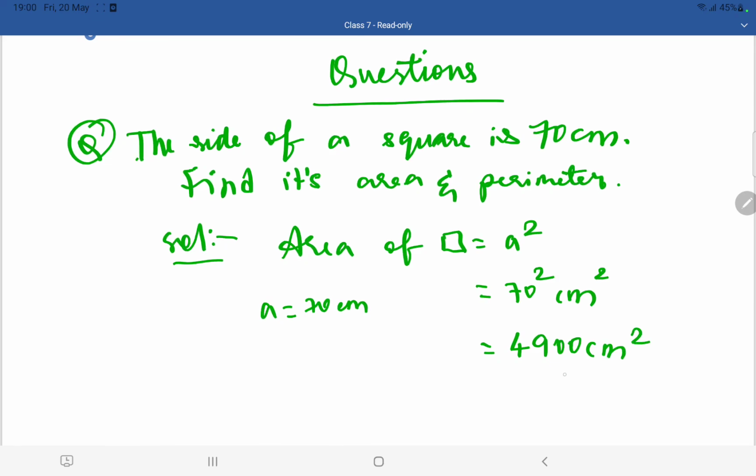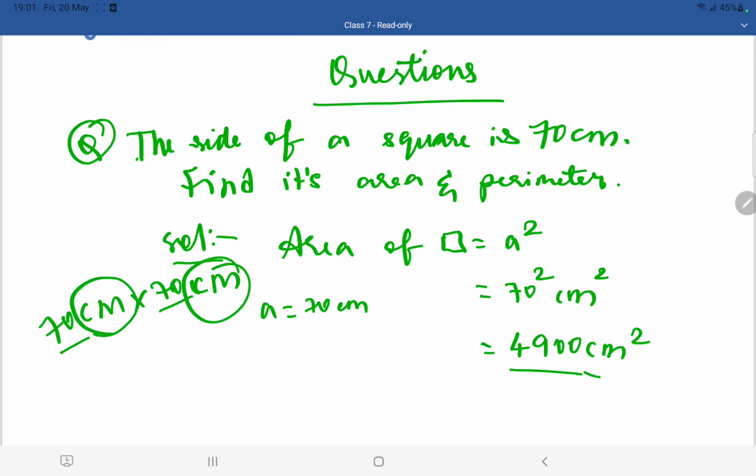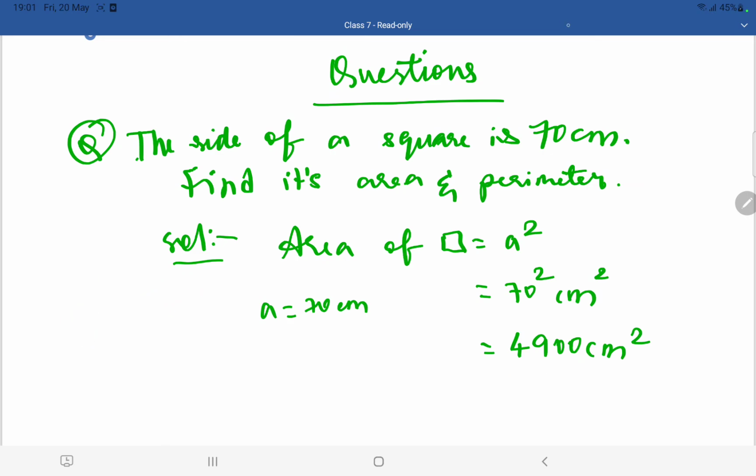Okay, so it will become 4900 centimeter square. Remember that whenever you are writing this area, you have to write centimeter square, meter square, kilometer square. You should not write centimeter, meter, kilometer, because you are multiplying it. 70 centimeter square means 70 centimeter into 70 centimeter. Here 70 is multiplying for 2 times, I will get 4900. Centimeter is multiplying for 2 times, so I am going to get centimeter square.